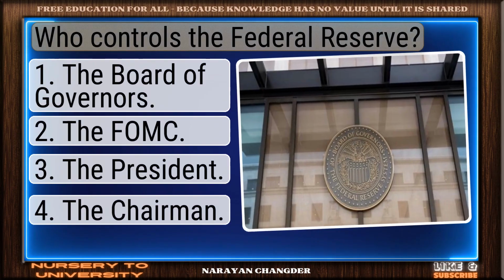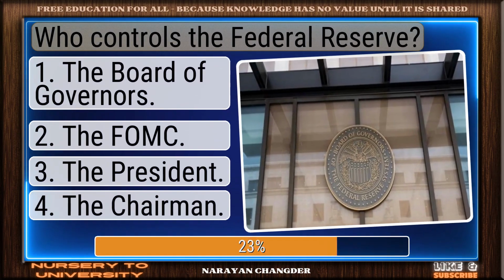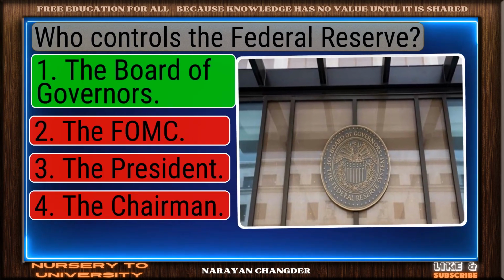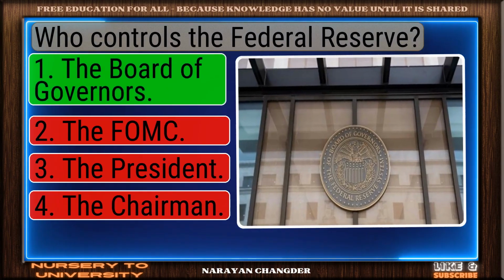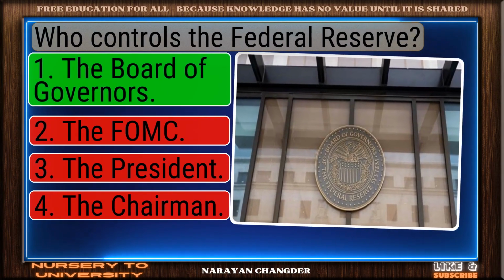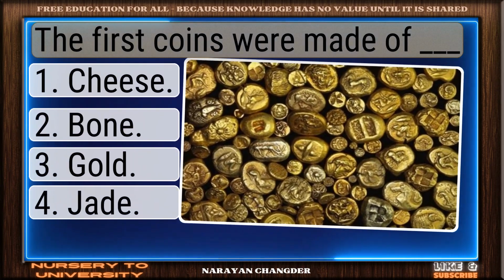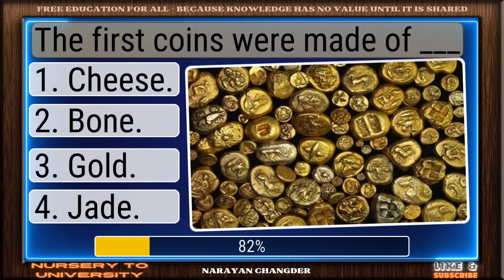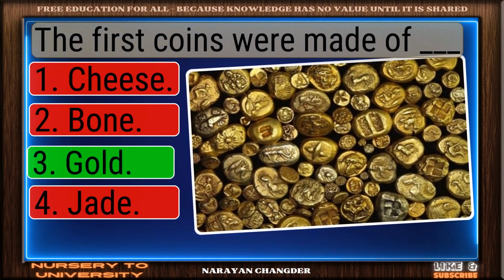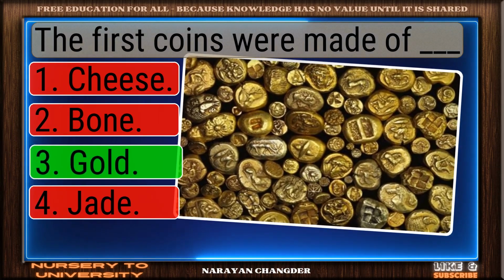Who controls the Federal Reserve? Smart move. The Board of Governors is an accurate answer. The first coins were made of dash. Nice work. You chose gold, and it is correct.